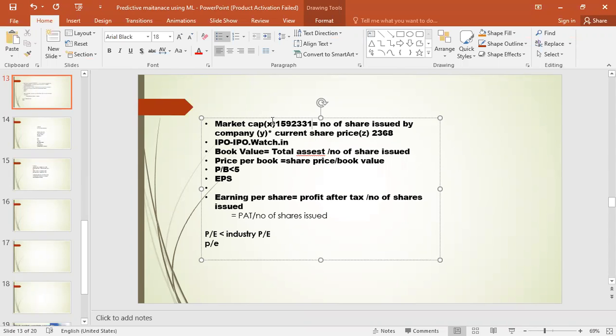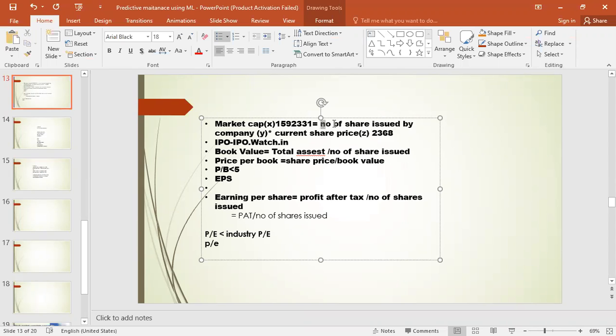So this value, the market cap, is known, and the current share price is known. The unknown is the number of shares, Y. You can calculate it: if you divide 15 lakh 92,331 by 2,300, you will get some value.